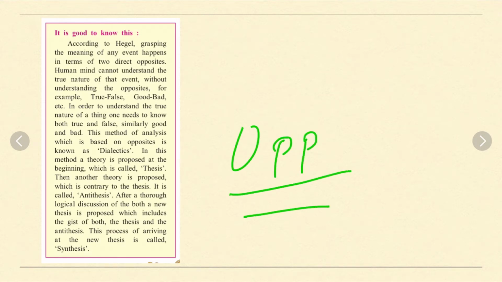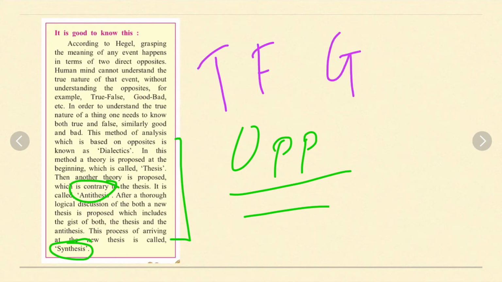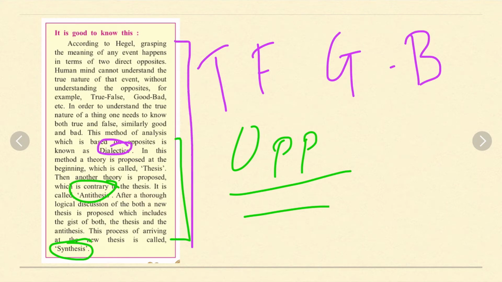At first a thesis is proposed in the beginning, and then another theory is proposed which is contrary to the thesis, which is known as antithesis, and then after thorough discussion the gist of both is included in another thesis known as synthesis, and the whole process which is based on opposites, like true, false, good, bad. So this method is known as dialectics. You just have to write this para in your own words.